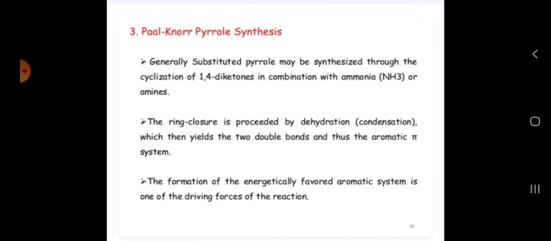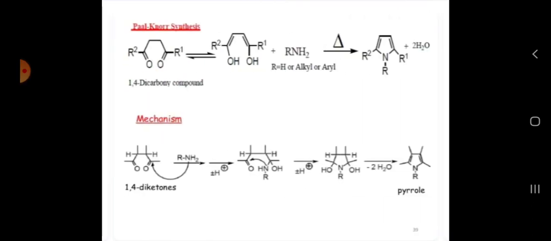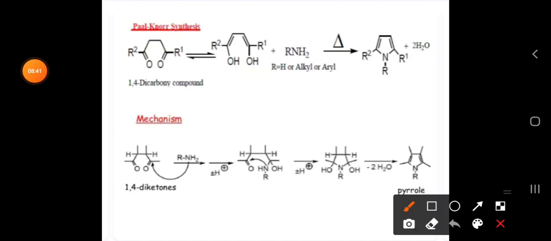Now the next synthesis is the Paal-Knorr synthesis. The first one we have seen is the Knorr synthesis, the second one we have seen is the Hantzsch synthesis. Now we are seeing the Paal-Knorr synthesis. See what happens in the Paal-Knorr synthesis. A 1,4-dicarbonyl compound we are going to take, at the first position and the fourth position.